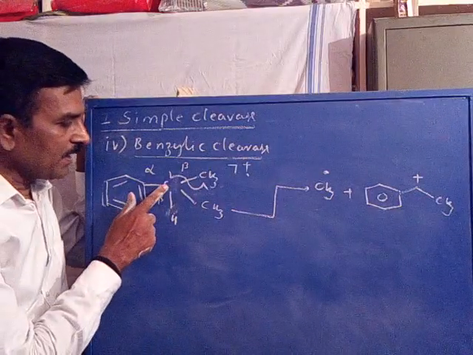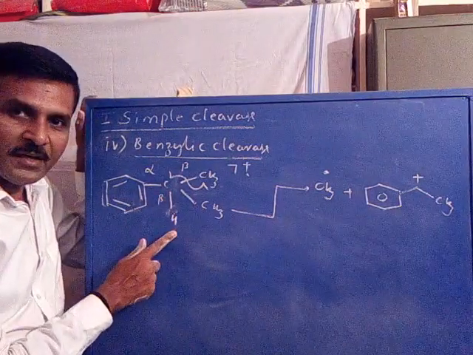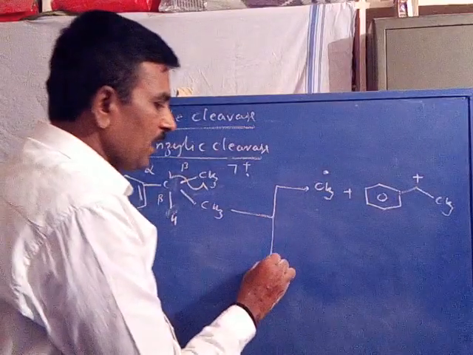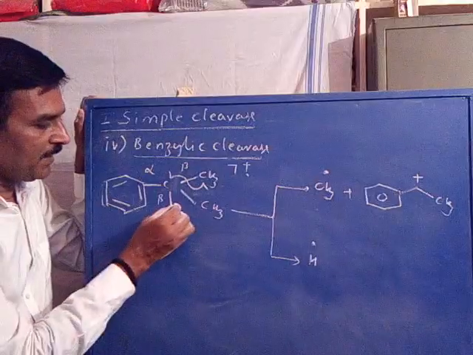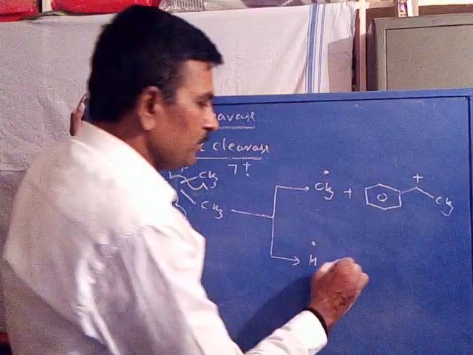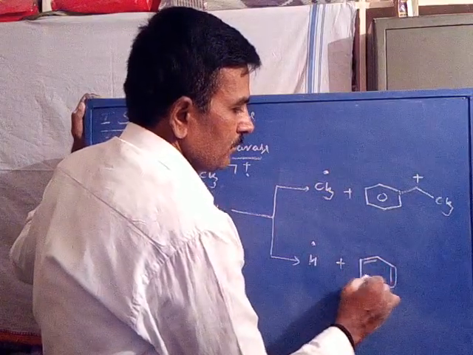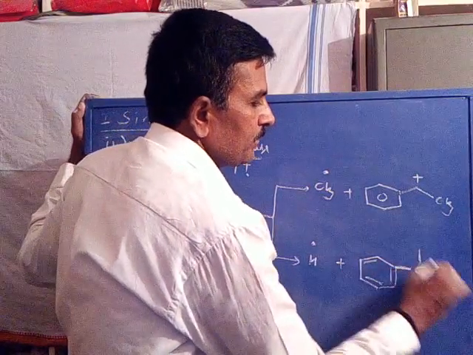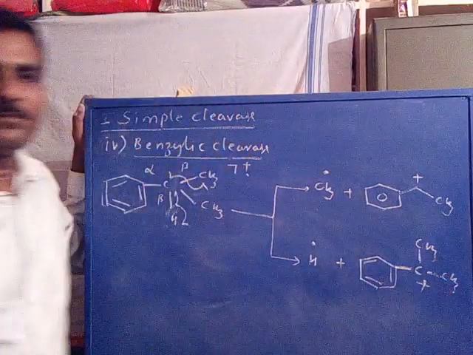If the carbon-hydrogen bond is cleaved, which is also a beta bond, the hydrogen gets eliminated as a radical to give the cation.